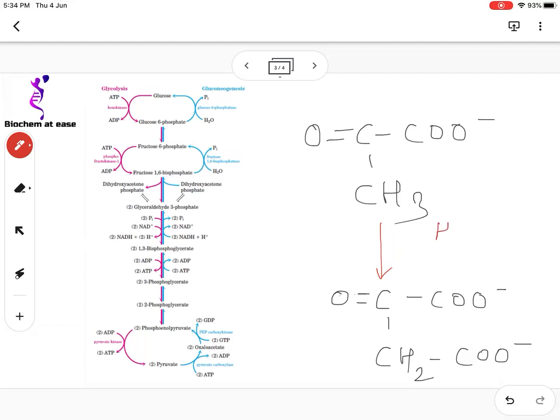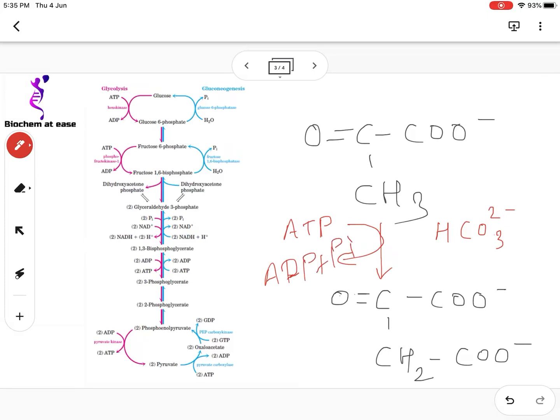So a carbon dioxide is added, where the donor of the carbon dioxide is bicarbonate, and the energy is provided by the hydrolysis of ATP. ATP is hydrolyzed to ADP plus inorganic phosphate.